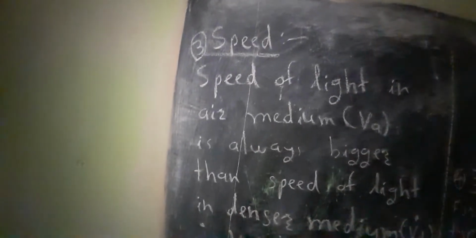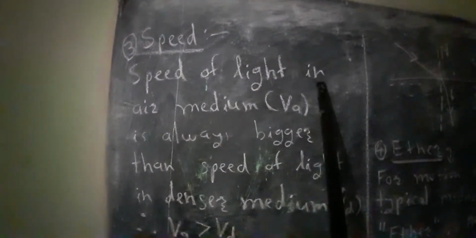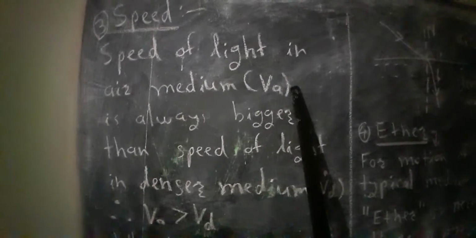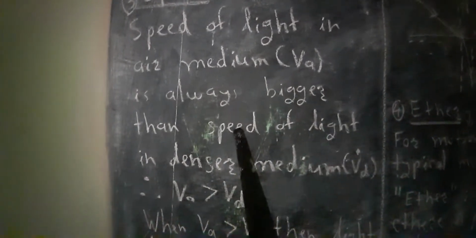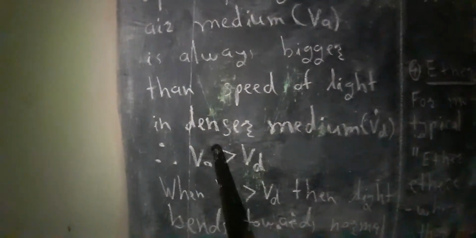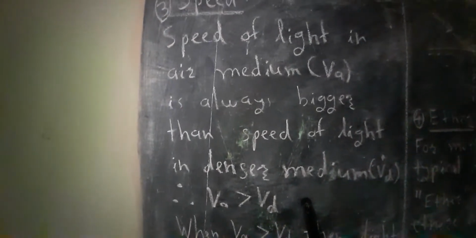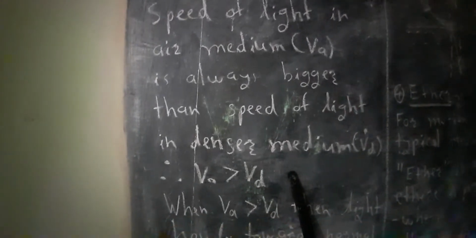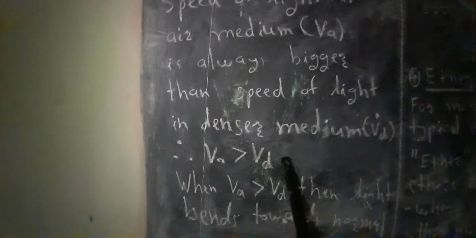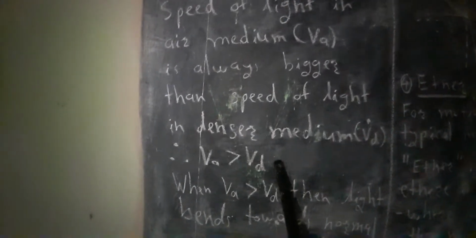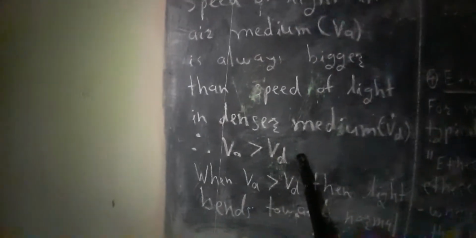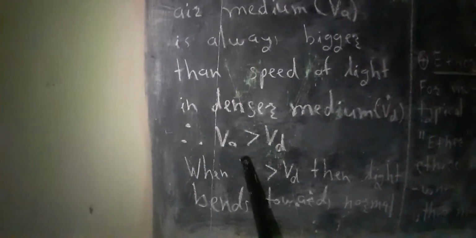Now the third point, the concept of speed. The speed of light in air medium, the symbol is Va. It's always bigger than the speed of light in denser medium. The symbol is Vd. So we can say that Va is bigger than Vd. So according to scientist Huygens, the speed of light in air medium is always bigger than the speed of light in denser medium. In case of Newton's corpuscular theory, we have seen exactly the opposite. We have seen Vd is bigger than Va. So this is a difference between both theories.